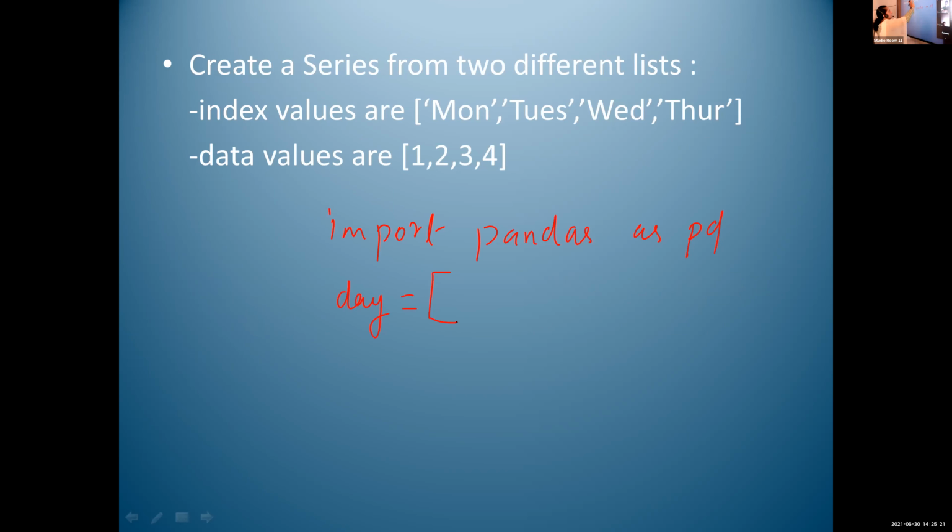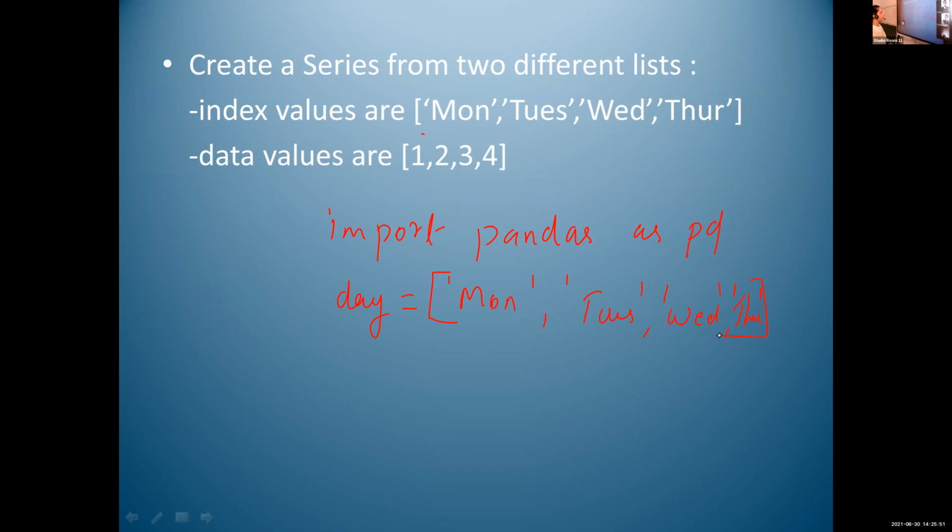here in the question itself, it is given like this. You just copy this from this square bracket to this one, with the single quotes and all the things. You just copy from the question. Within square brackets, Monday, then Tuesday, then Wednesday, then Thursday. This is the first list.